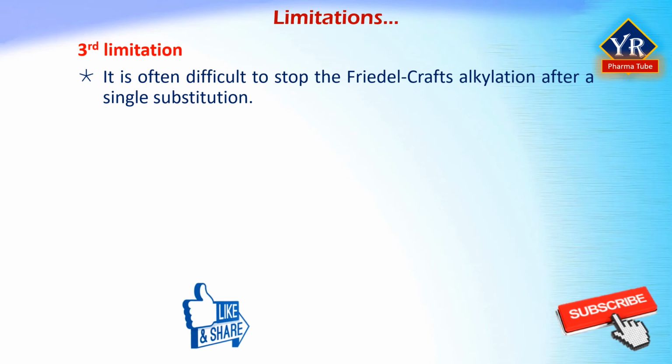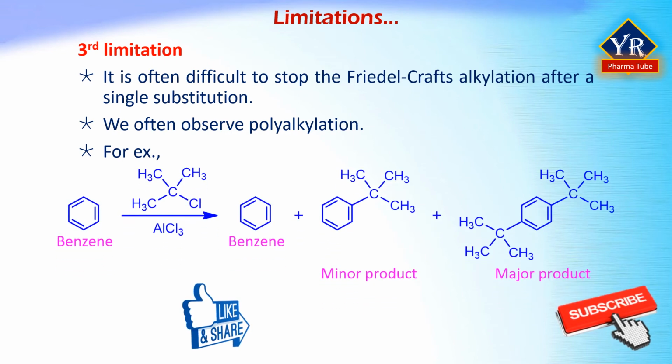Once the first alkyl group is on the ring, a second substitution reaction is facilitated for reasons we will discuss in the next lesson. Thus, we often observe polyalkylation. For example, reaction of benzene with 1 mole equivalent of 2-chloro-2-methyl-propane yields para-di-tertiary butyl benzene as the major product along with small amounts of tertiary butyl benzene and unreacted benzene. A high yield of monoalkylation product is obtained only when a large excess of benzene is used.